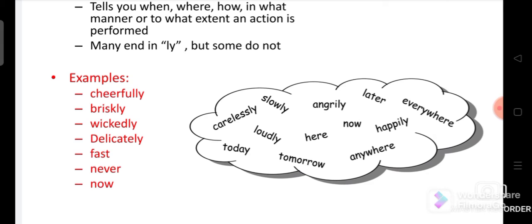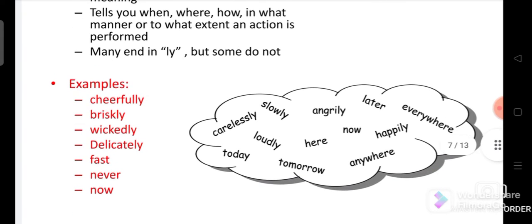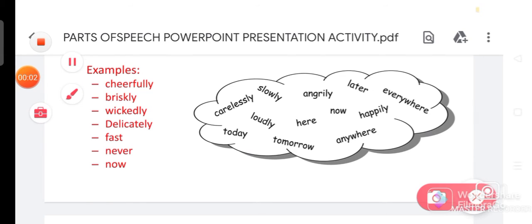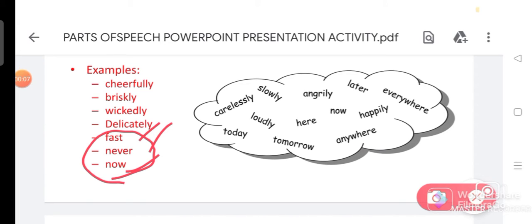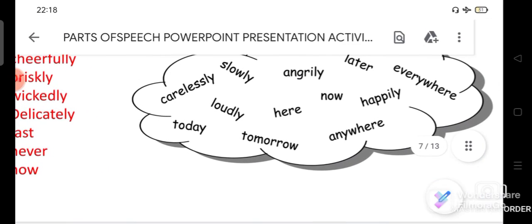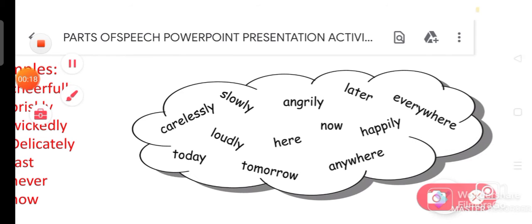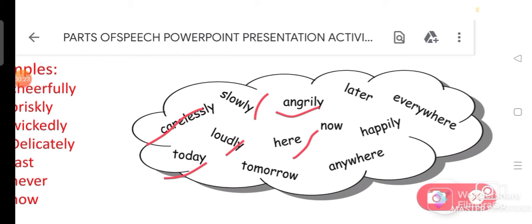Okay, so many adverbs end in ly, but some do not end like that. Some words like fast, never, now are not ending with ly. Other adverbs: carelessly, slowly, loudly, today, angrily, here, tomorrow, now, happily, anywhere, later.